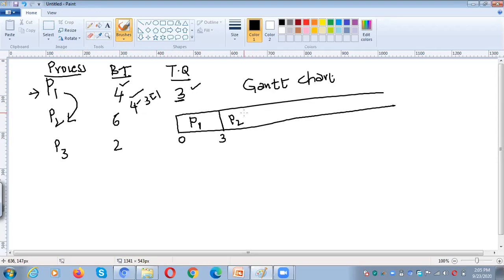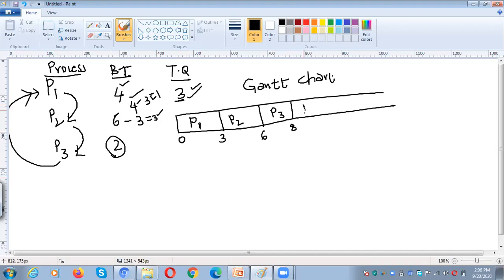Again we need to give 3 milliseconds of time for P2. But P2 requires 6 milliseconds, so still it requires 3 milliseconds. P2 has not yet completed its execution. Still we need to switch the CPU from P2 to P3, because the time quantum is over. But P3 requires only 2 milliseconds, while the time quantum is 3. So after 2 milliseconds, automatically we need to move to the next round.